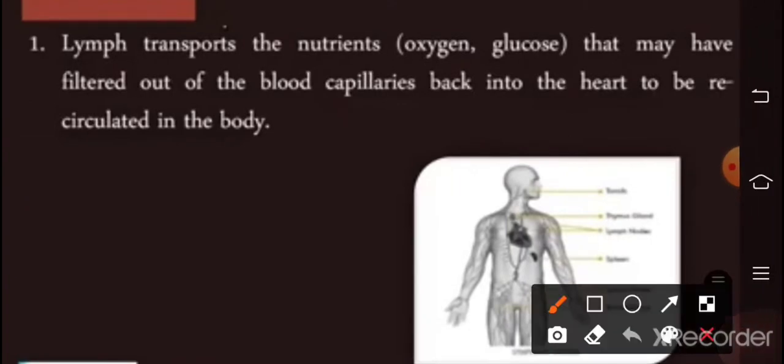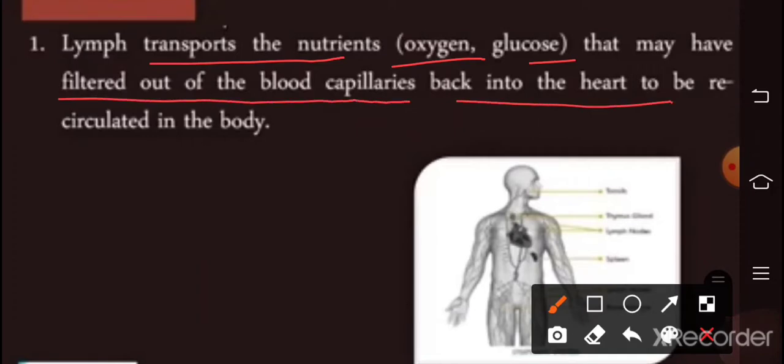What is the function of lymph? It acts as a transport medium for nutrients such as oxygen and glucose that may have filtered out from the blood capillaries, carrying them back into the heart to be recirculated in the body.